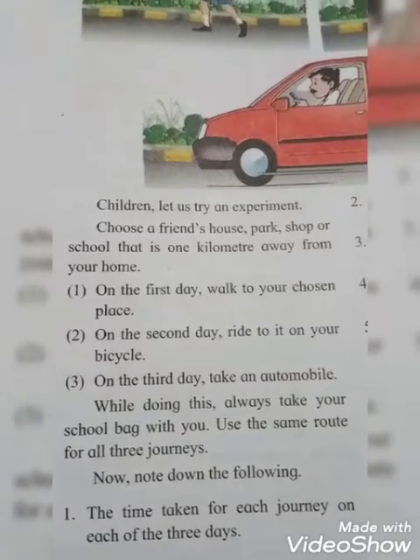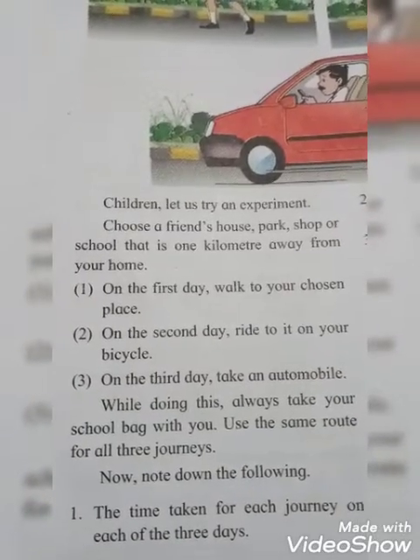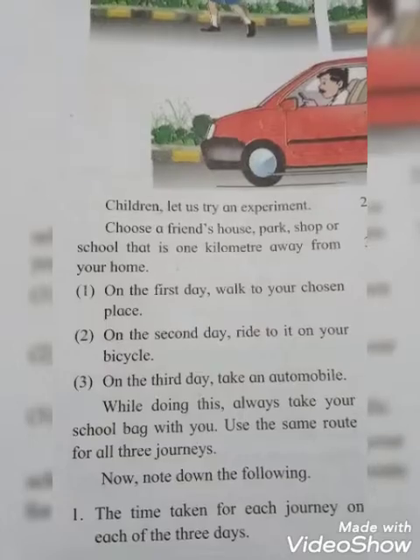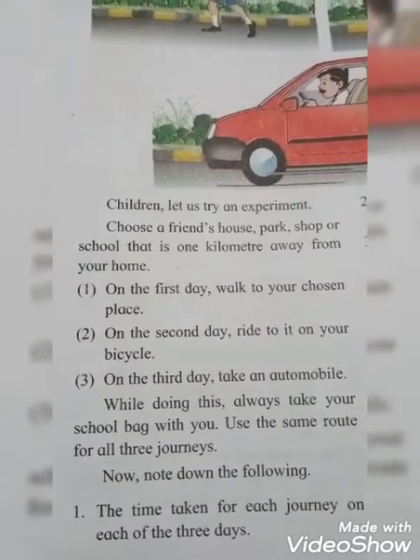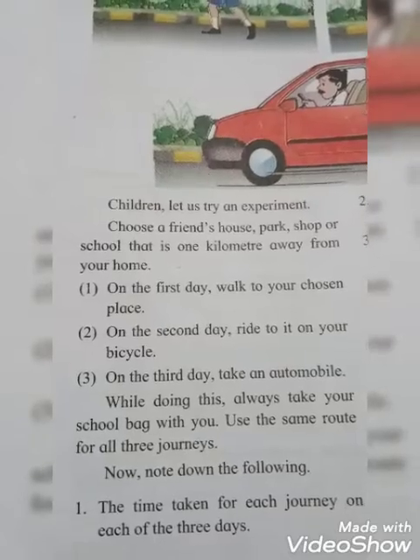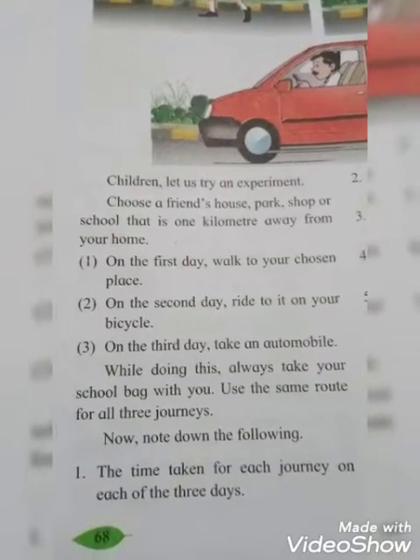Use the same route for all three journeys. Do not change your route. Now note down the following.